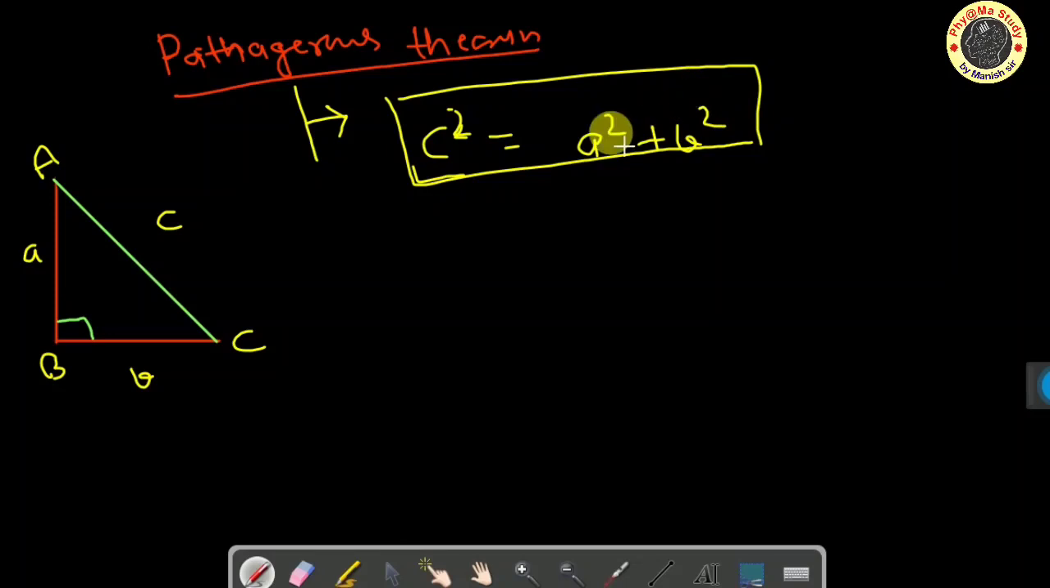And why do we talk about the Pythagoras theorem? Because this is the very base of trigonometry, and you can solve all problems using the trigonometric identities. So we can talk about the Pythagoras theorem. In the right angle triangle, AC is the hypotenuse.